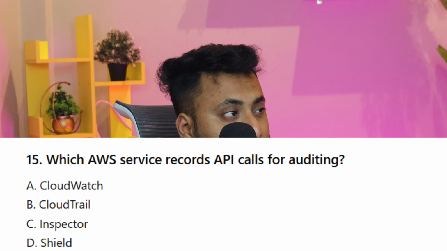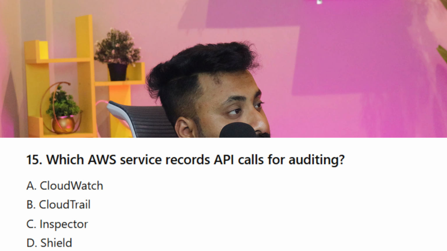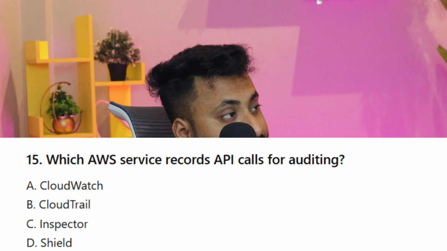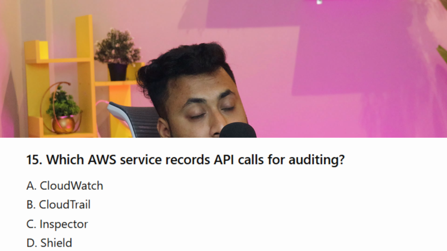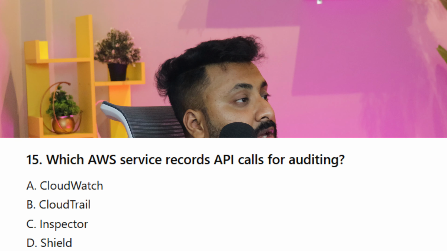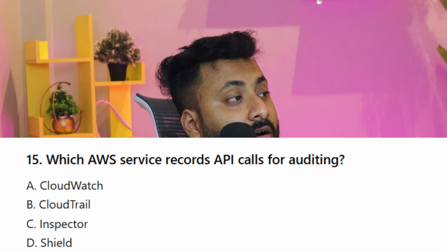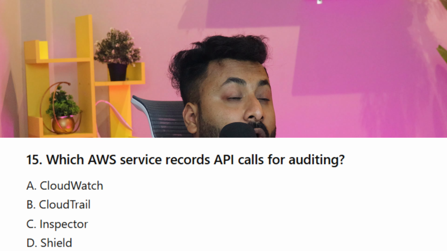Okay. Question number 5: which AWS service records API calls for auditing? Option number A, CloudWatch. Option number B, CloudTrail. Option number C, Inspector, right? That is something new. Option number D, Shield. Okay, so we want to record API calls for auditing.